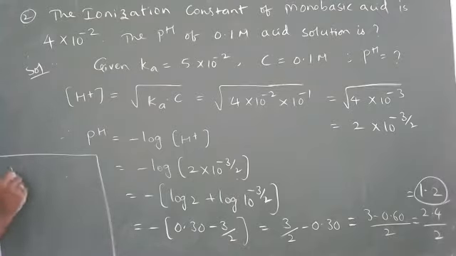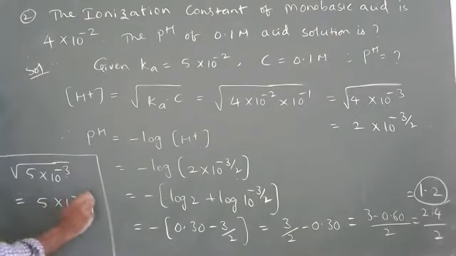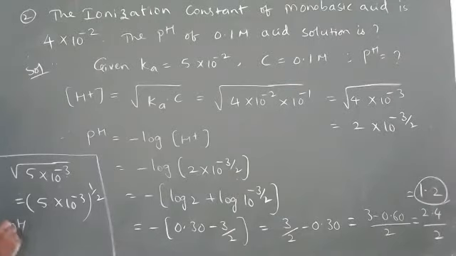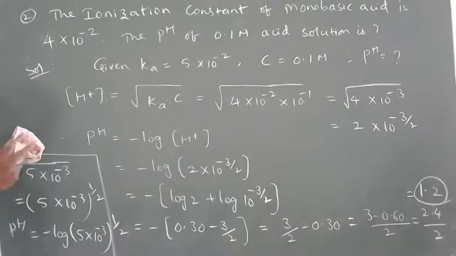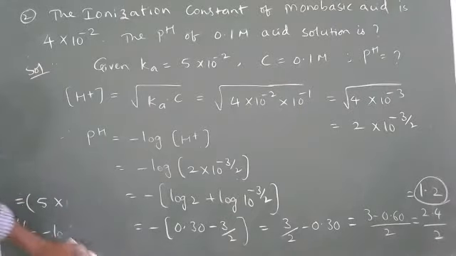If you take 5, what happens? Root of 5 into 10 power minus 3 you will get. So this you have to take as 5 into 10 power minus 3 whole power 1 by 2. So this you have to apply. pH is equal to minus log 5 into 10 power minus 3 to the power 1 by 2. So in that case what happens? Log x power m, you can take m log x. Okay, that also you can solve. Understood? Okay, ma.